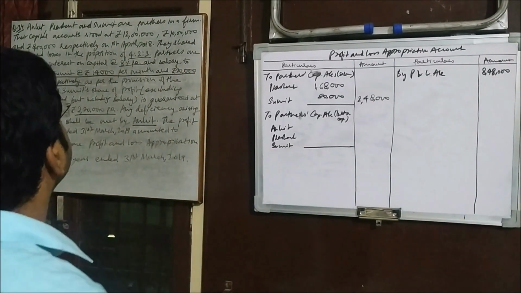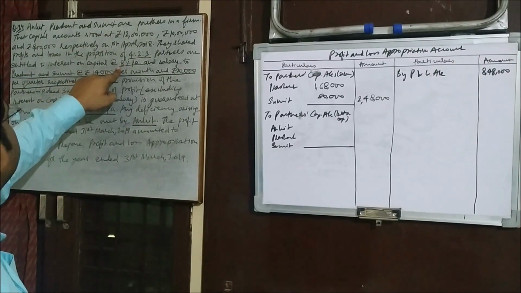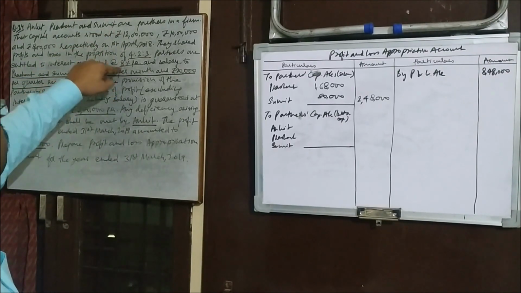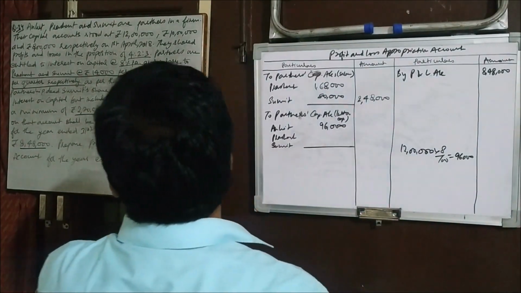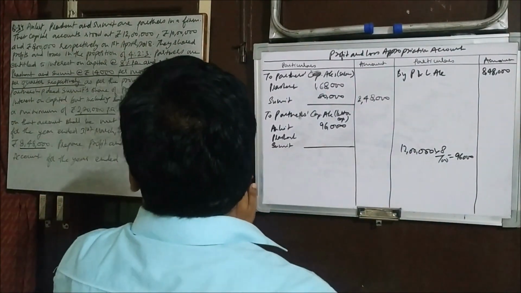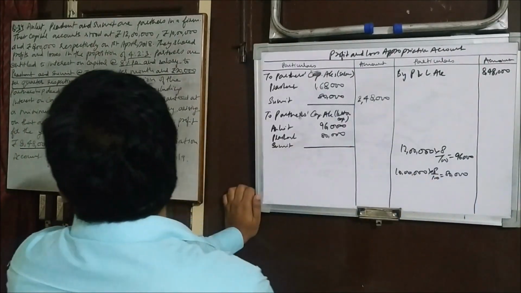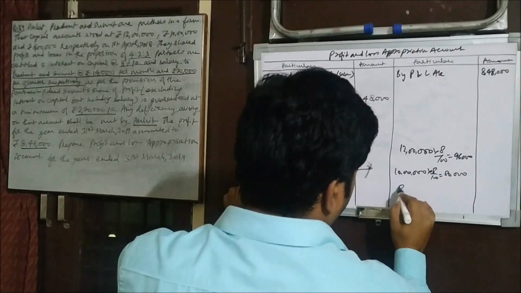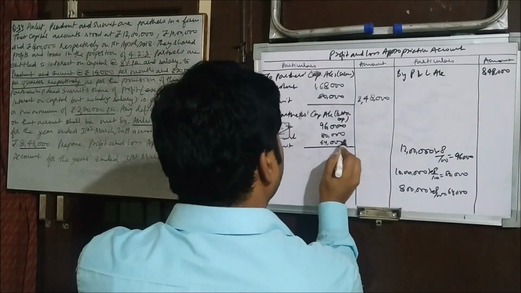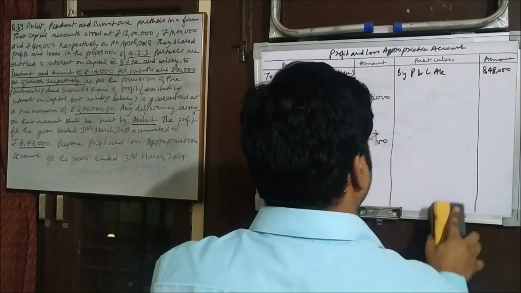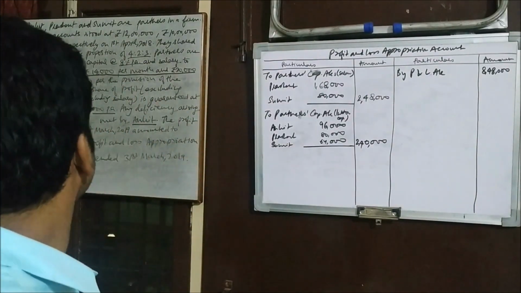So let's calculate that. Ankit has capital 12 lakh. And what is the rate of interest? 8%. So 8% of 12 lakh, 96,000. Should mention here 96,000. And 10 lakh is the capital of Prashant. So for 8%, that is 80,000. And 8 lakh is the capital of Sumit. So 8%, that is 64,000. So what is the total? 2,40,000. Now we will pass the entry related to profit because no other entry is left.